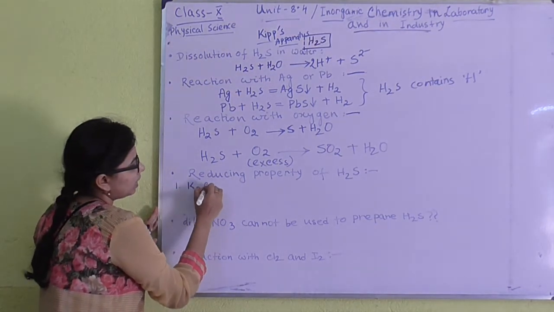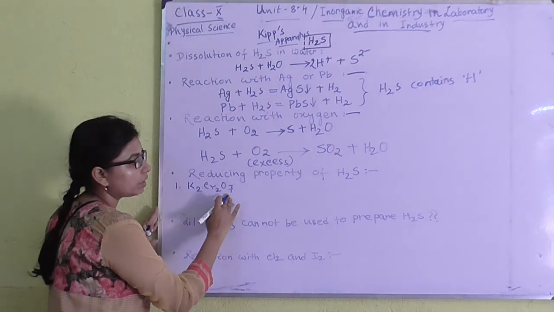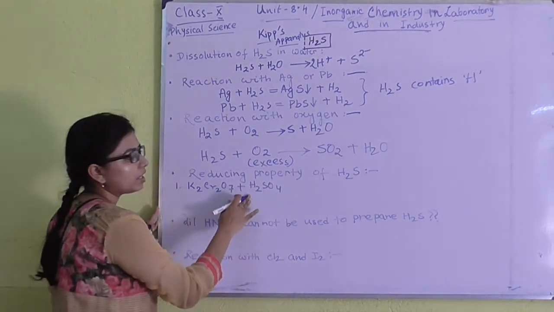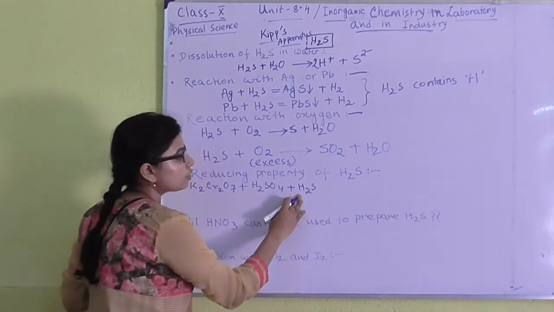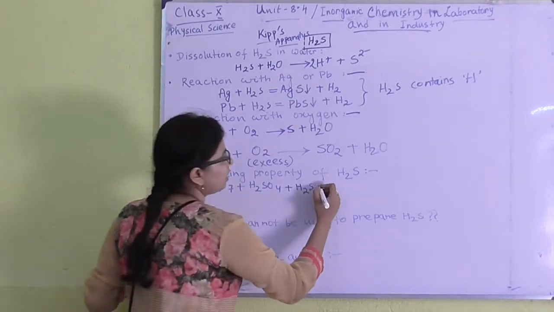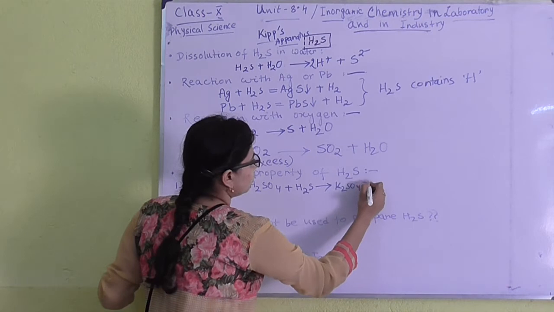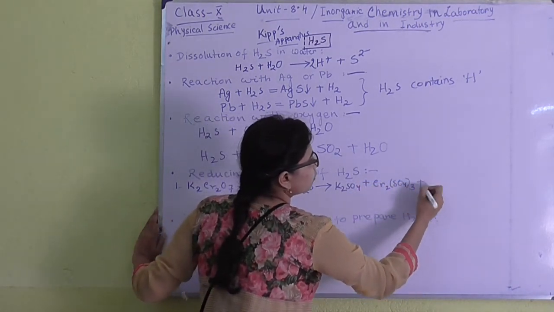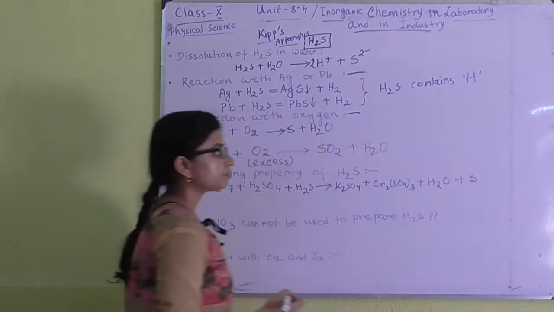One is, if we take potassium dichromate, that is K2Cr2O7, in acidic medium, generally H2SO4, and if we pass H2S gas over this solution, we will get K2SO4, we will get Cr2(SO4)3, we will get water, and we will get sulfur.